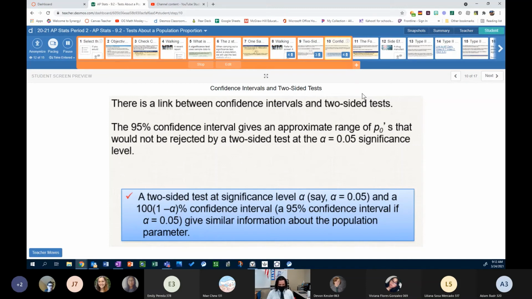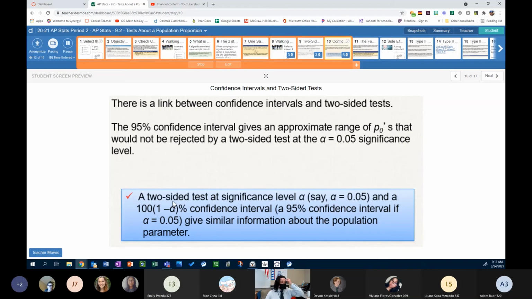If we ended up getting a p hat on either side outside our confidence interval, then that would lead us to reject the null hypothesis. That's kind of the connection between these two in a two-sided test, in a two-sided alternative.